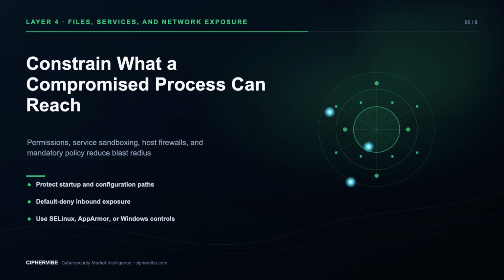On Windows, inspect file and registry access lists, service paths and permissions, scheduled tasks, autoruns, and PowerShell governance. Use Defender, attack surface reduction, application control, credential protections, and tamper protection according to risk. Bind services only to required interfaces. Keep the host firewall enabled even behind a network firewall, and permit only necessary sources and management paths. Every listener needs an owner, patch path, authentication model, log source, and business reason.